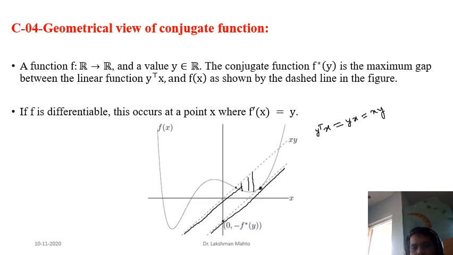And if you come here, this is the maximum gap. You can observe that this is the maximum gap. So that is how we get the value of the conjugate function with respect to that direction. This is the value of the conjugate function. So you can simply see this criterion of defining the conjugate function.